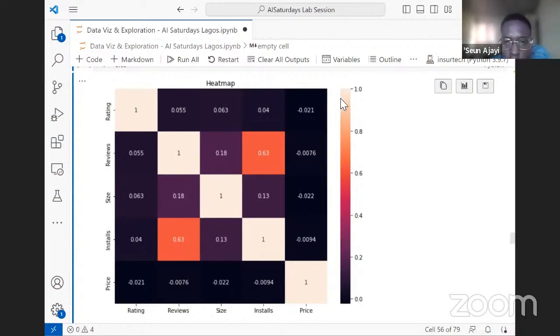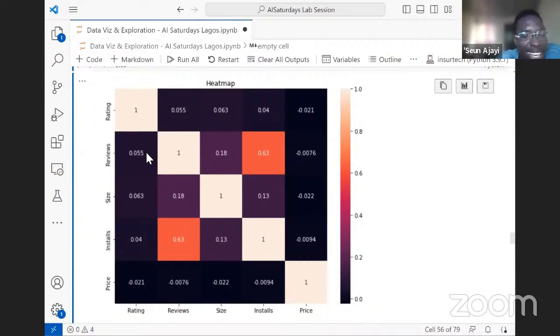And we can see the color legend showing us that if we have 0, it is quite dark. As we are moving up, the color is becoming brighter. So when we check reviews against rating, we can see a correlation score of about 0.055.